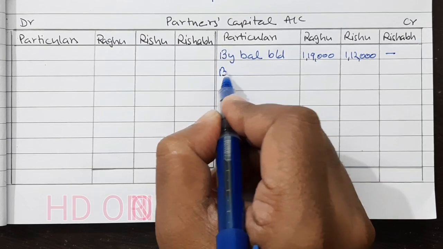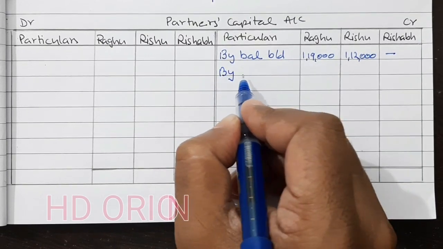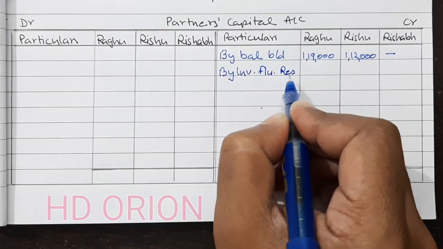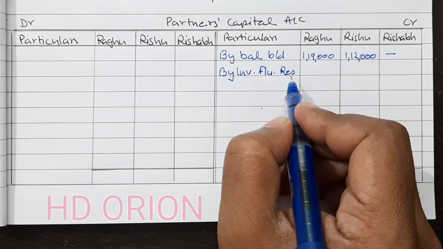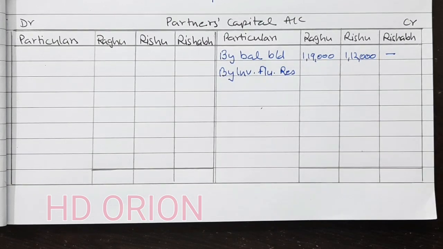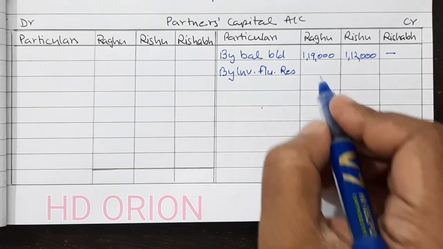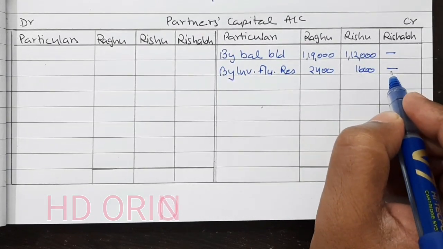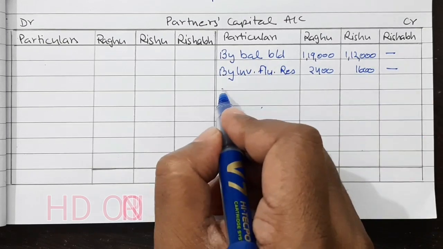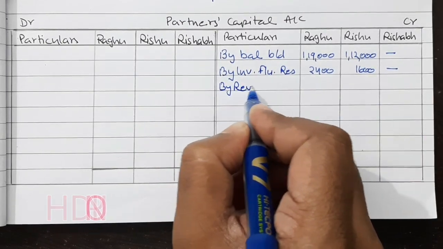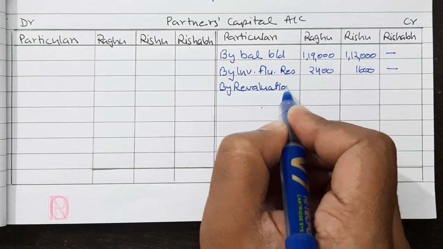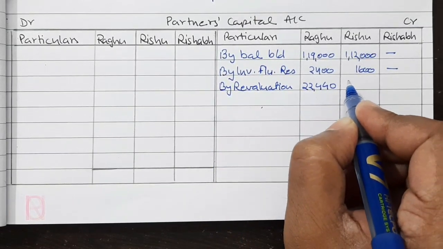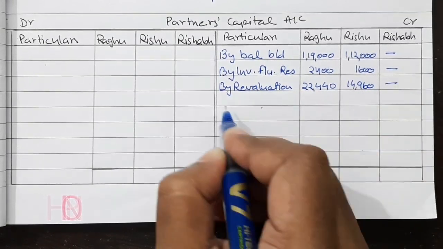Then by investment fluctuation reserve in old ratio, that is 3:2. So it will be 2,400 and 1,600. Then revaluation, 22,440 and 14,960.